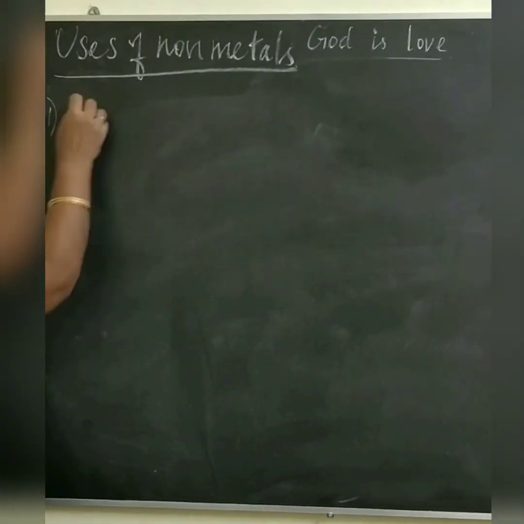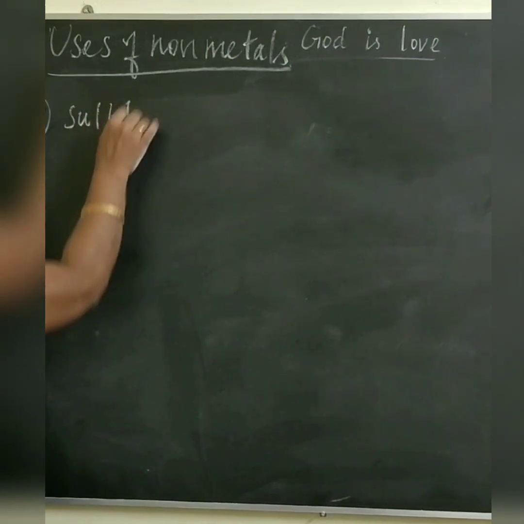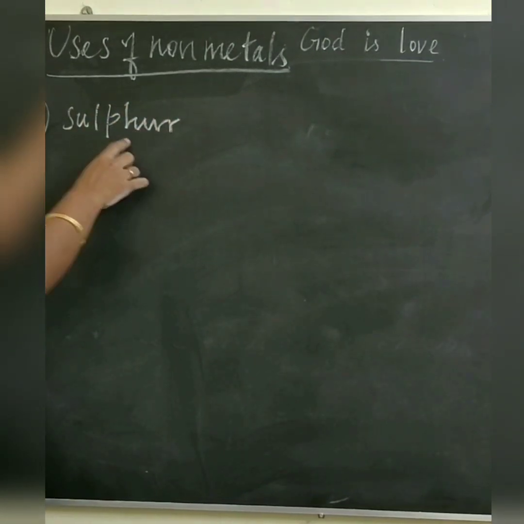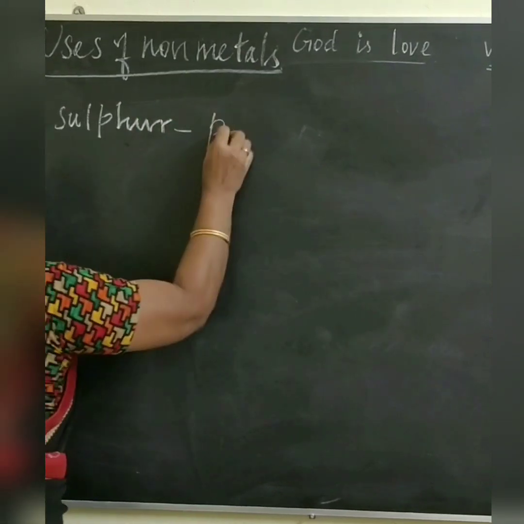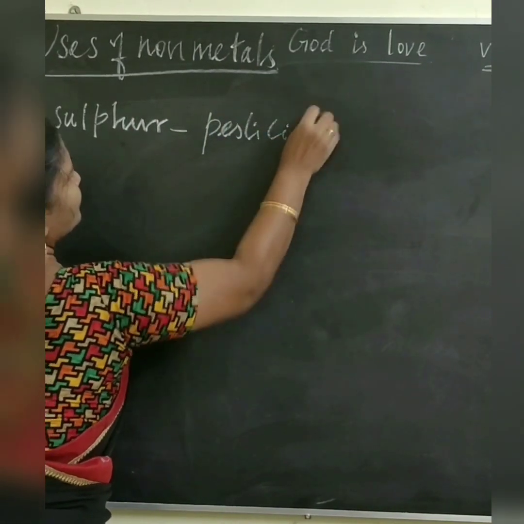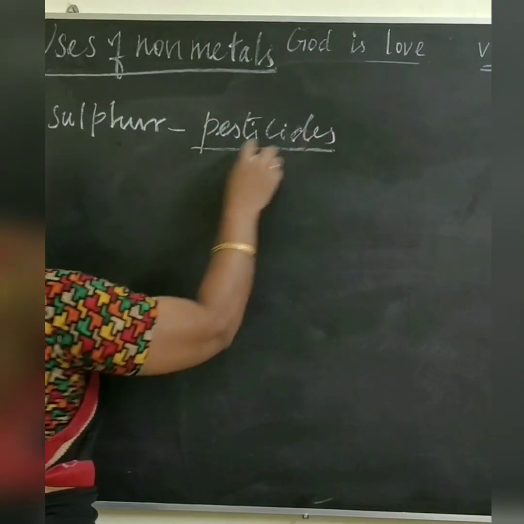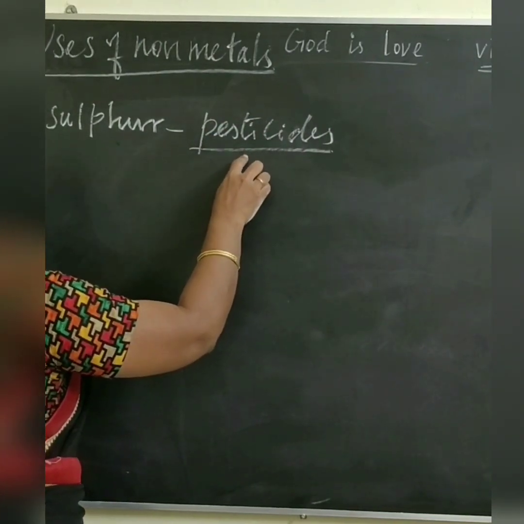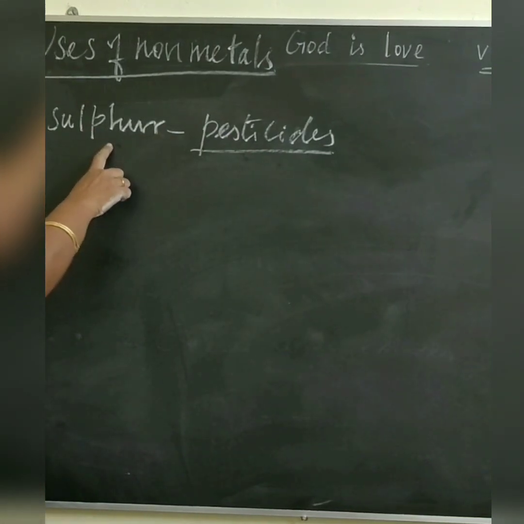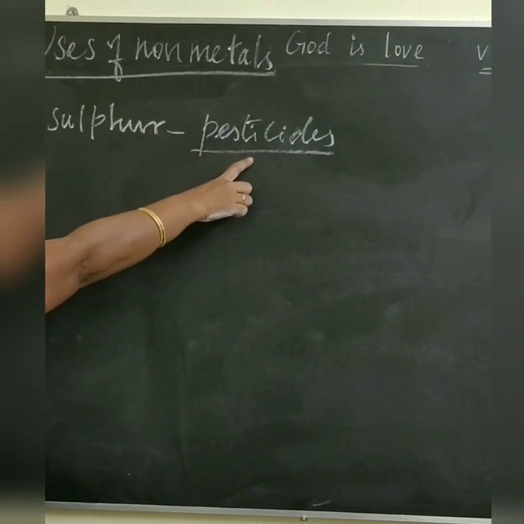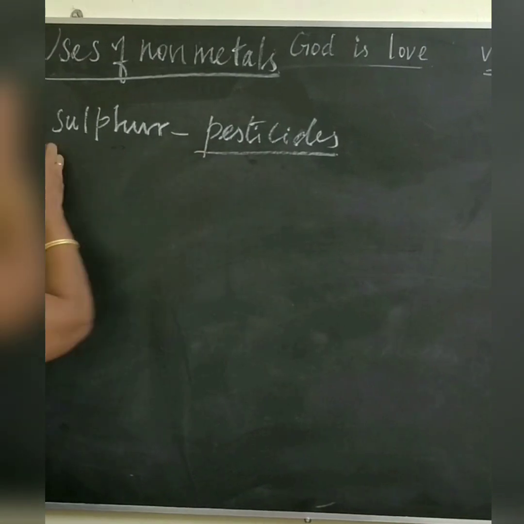Second point, sulfur is used to make pesticides that are used in agriculture. Pesticides. What is pesticides? To kill the pests which are present in the field. So, sulfur is used to make pesticides that are used in agriculture.